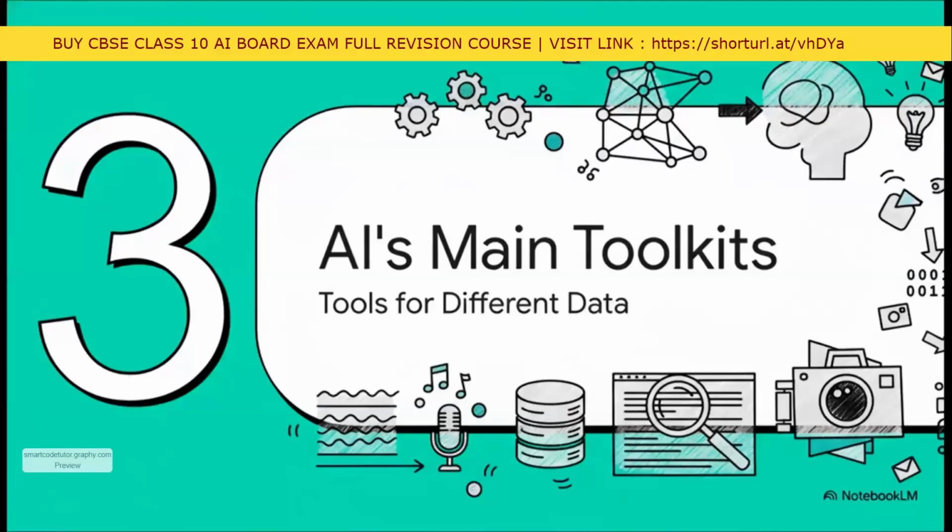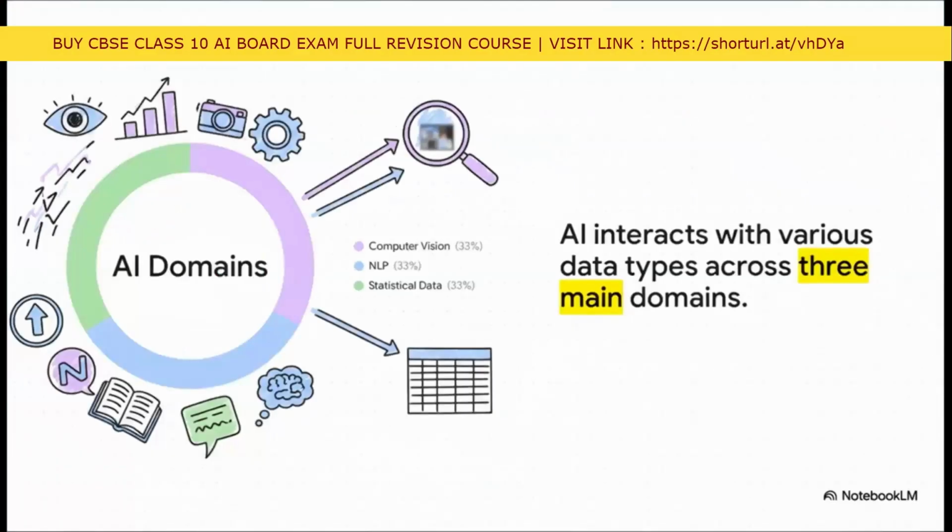So, that's the 5-stage blueprint, but what are the actual tools in the toolbox? AI doesn't just work with one type of information. It uses different toolkits depending on what kind of data it's supposed to be working with. We can basically break it down into 3 main domains: computer vision, which gives AI the power of sight; natural language processing, or NLP, which helps it understand human language; and of course, the ability to work with pure statistical data, the world of numbers. Each one of these toolkits unlocks a whole different set of superpowers.